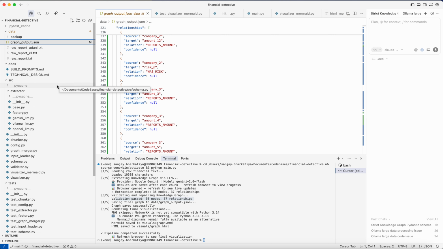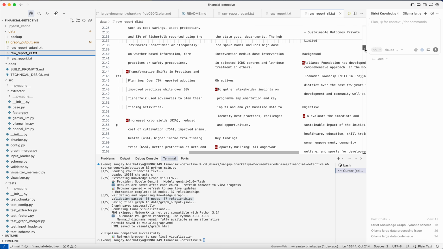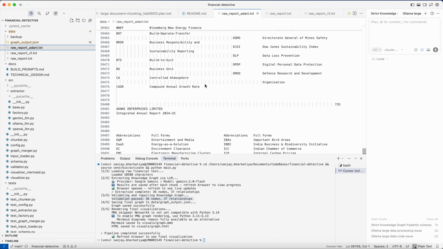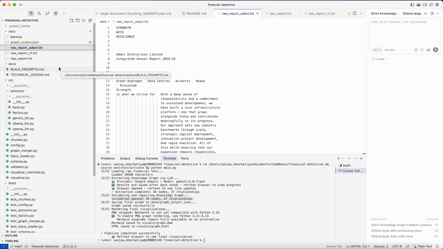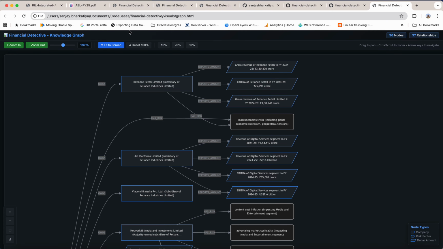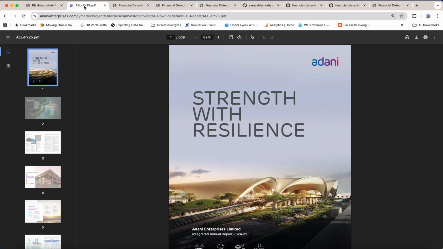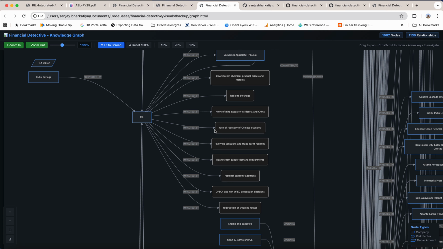I also tried an actual text, like the one I just explained. This report has around 13,000 lines. Also the Adani file, which has around 39,000 lines. I converted it through a popular PDF to text conversion tool. I used this text and generated an output using Gemini. It takes around an hour to generate, but I'll show you the output. This is the actual Adani report file I have used, and it generates the output like this.